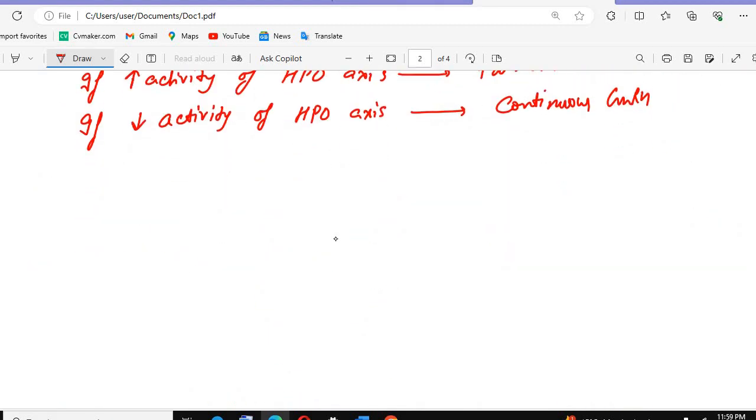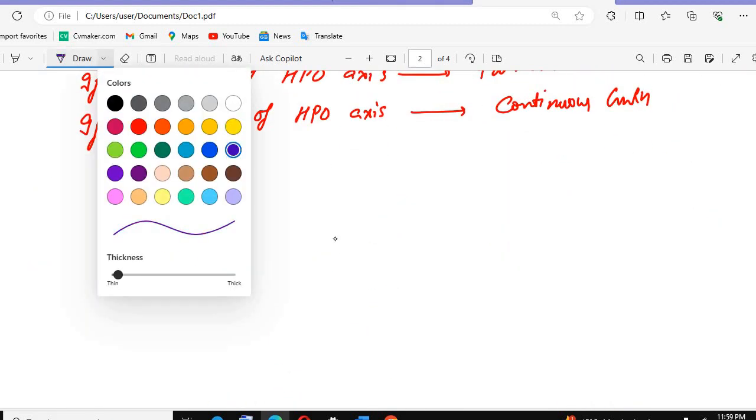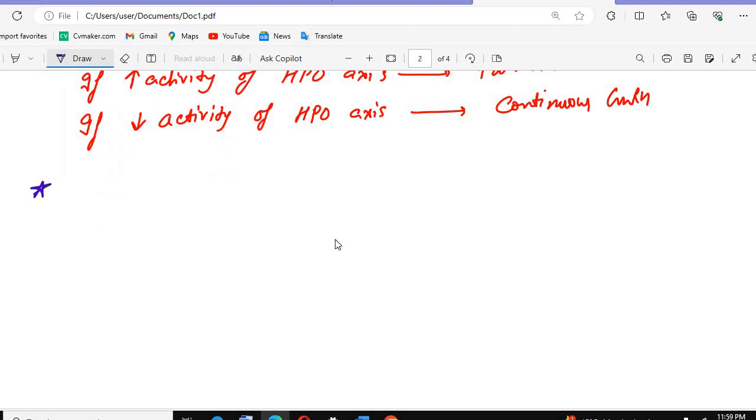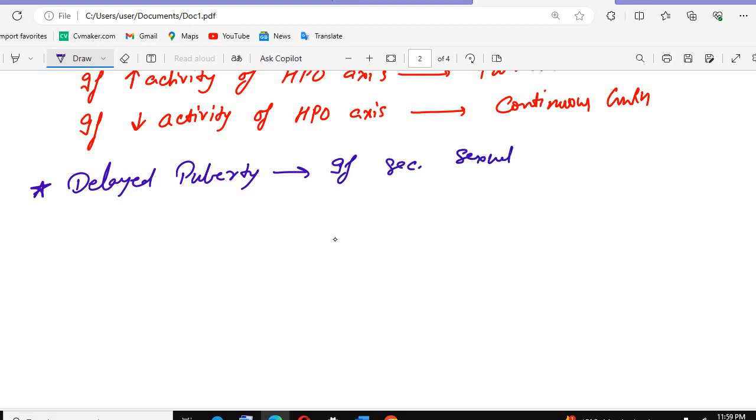Then other conditions, there can be the delayed puberty. ये पूरा puberty वाला topic, all puberty topics are very important for your exam. So delayed puberty. So remember, for the delayed puberty, if secondary sexual characteristics don't develop even by 13 years. देखो यहाँ पे थोड़ा सा क्या है, you need to remember, in delayed puberty the secondary sexual characters don't develop by 13 years.